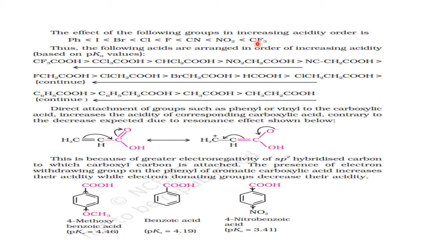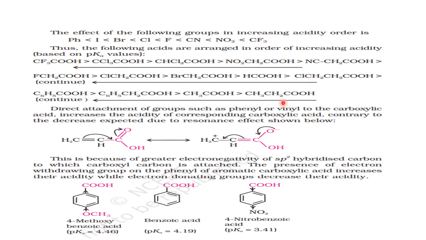If you replace the three hydrogen atoms attached to the carbon by electron withdrawing groups, then acidic character increases. Please see here.